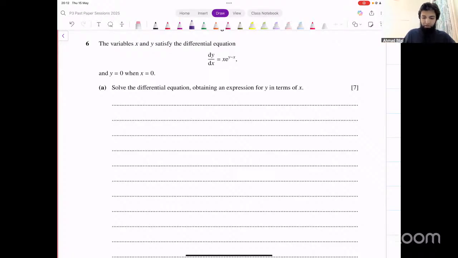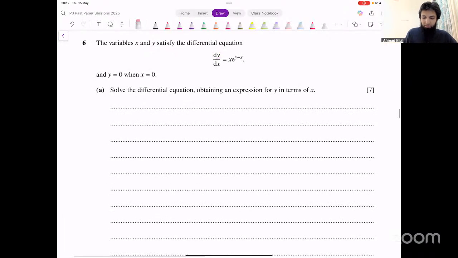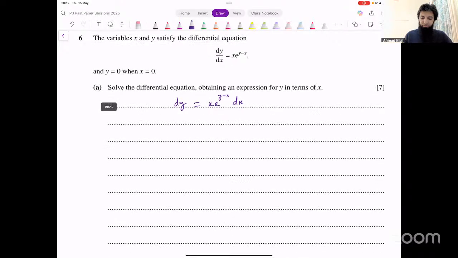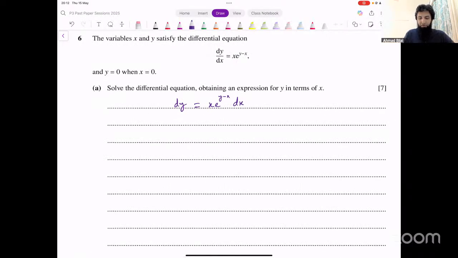Let's think about that. dy is on the left side, so we want y on the left side and x terms on the right side. So we can do something like this. We can say dy equals x e raised to power y minus x dx. Okay, that's the first thing that we can do. Now we want this y on the left side. How can we do that? Using indices rules.